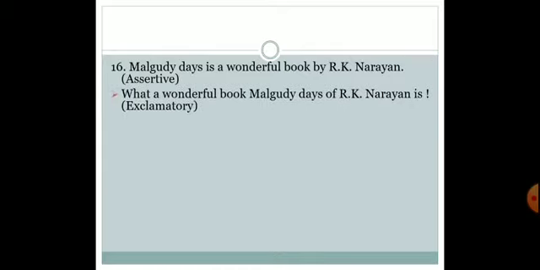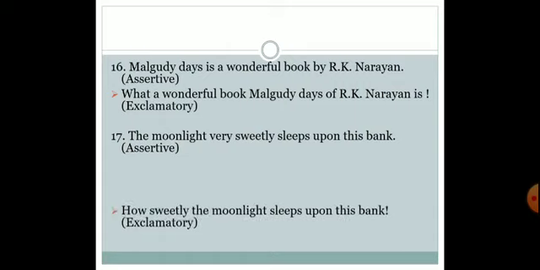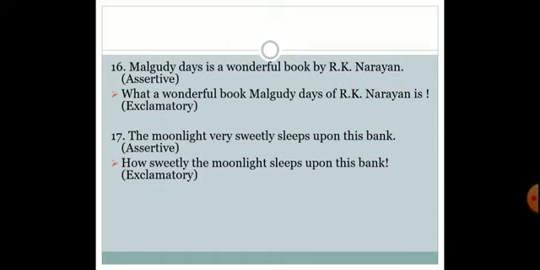What a wonderful book Malgudi Days by R.K. Narayan is. 17th one, the moonlight very sweetly sleeps upon this bank. So the exclamatory form would be, how sweetly the moonlight sleeps upon this bank.